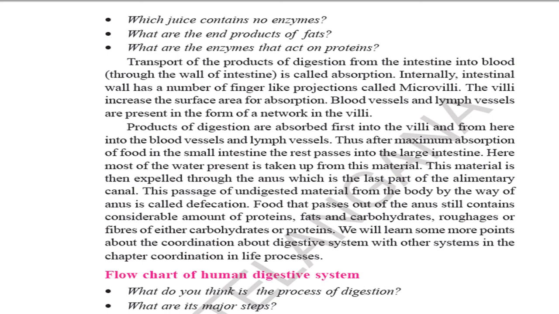Food that passes out of the anus still contains a considerable amount of proteins, fats and carbohydrates, and roughage or fibers of either carbohydrates or proteins. We will learn some more points about the coordination of the digestive system and other systems in the next lessons.